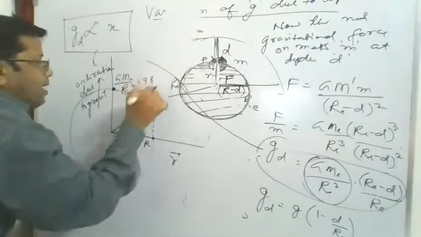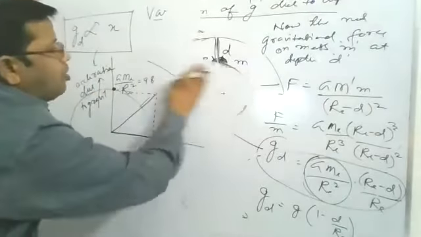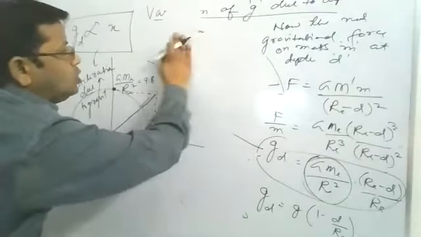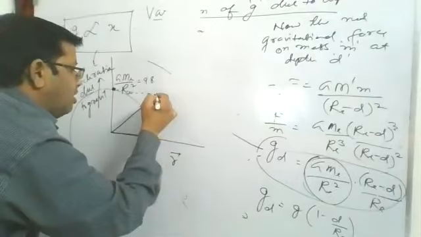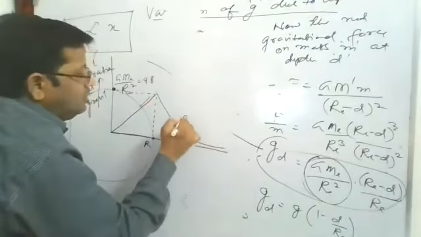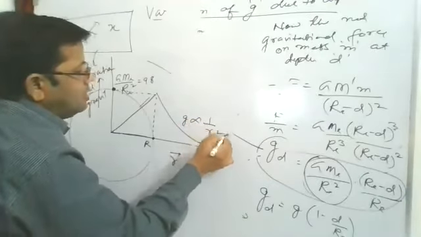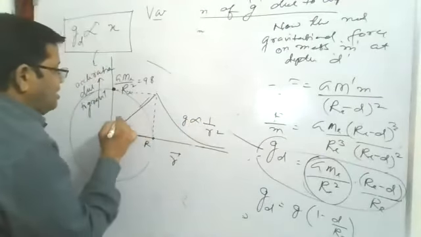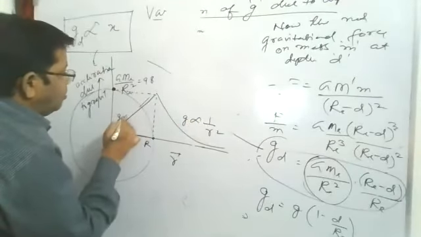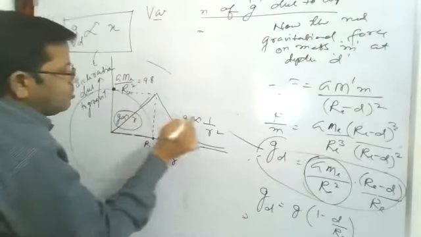that is 9.8. But after this we have already derived this formula, g into 1 minus 2h upon R, that is above the earth's surface. So g outside the earth is inversely proportional to distance. g inside the earth is directly proportional to distance from the center of the earth. You remember this one.